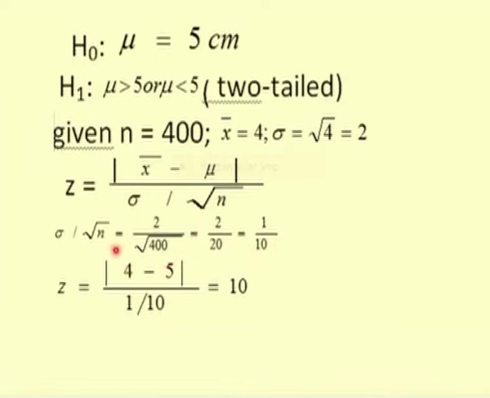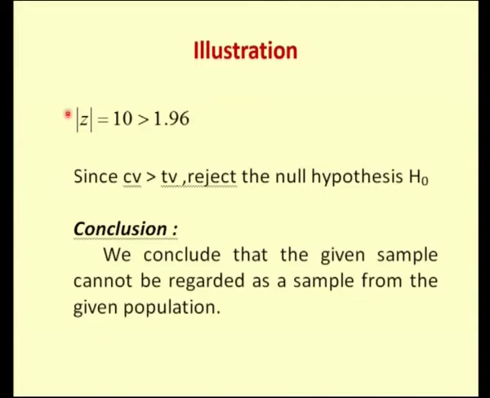Substituting the standard error in the formula for the test statistic, I get modulus of 5 minus 4 divided by 1 by 10, which is equal to 10.